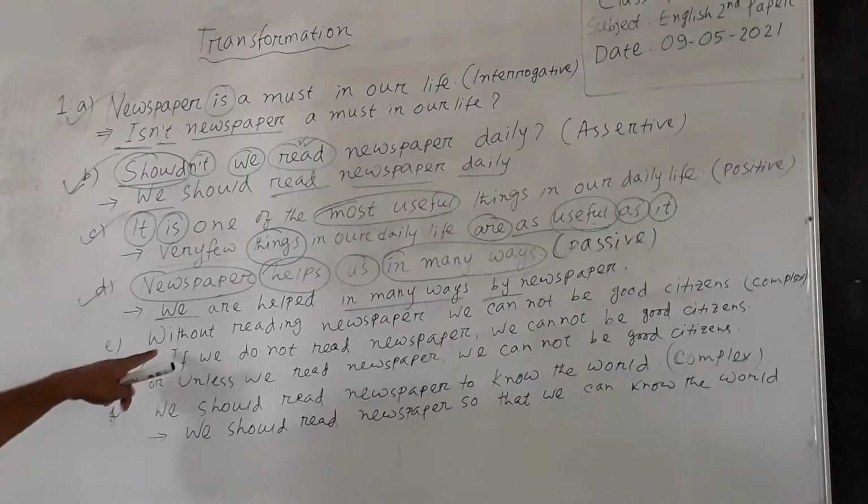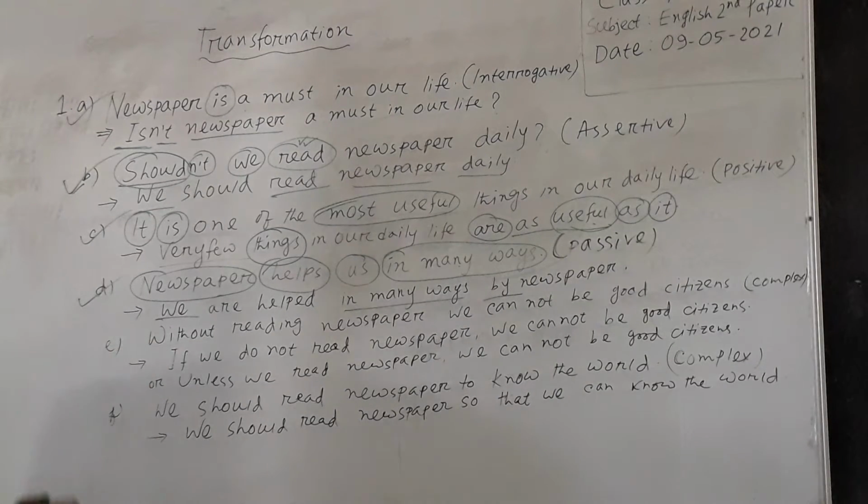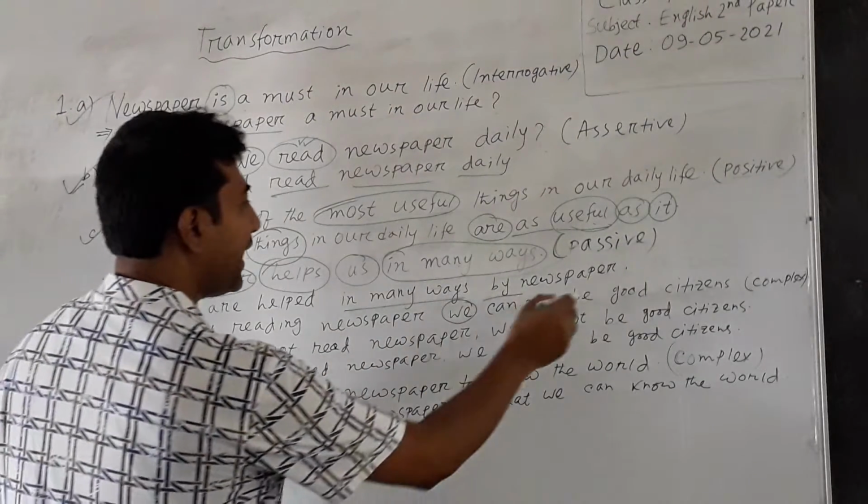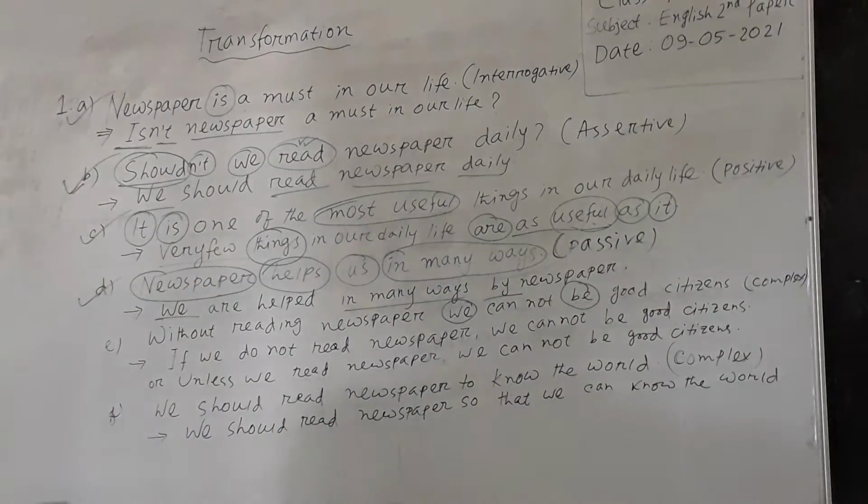Now look at question number E. Without reading newspaper, we cannot be good citizens. Dear students, it is a simple sentence, and this simple sentence will be transferred into a complex sentence. Every simple sentence has a subject and a final verb. But in complex sentences, there are more than one subject and more than one final verb.